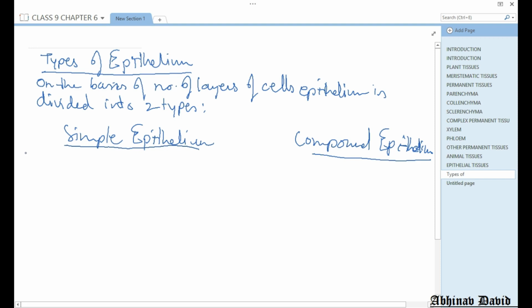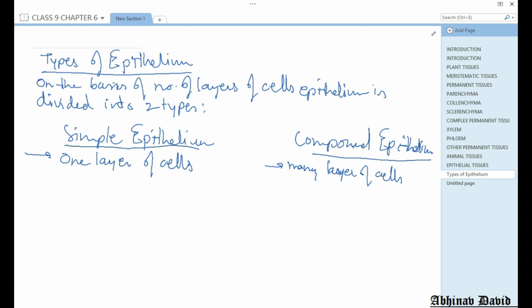Simple means it is made up of one layer of cells. Many cells are there, but they have only one layer, a single layer of cells. And compound epithelium means it is made up of many layers of cells. So compound epithelium is made up of many layers of cells, and simple epithelium is made up of only one layer of cells.